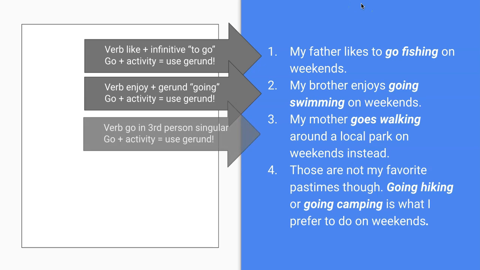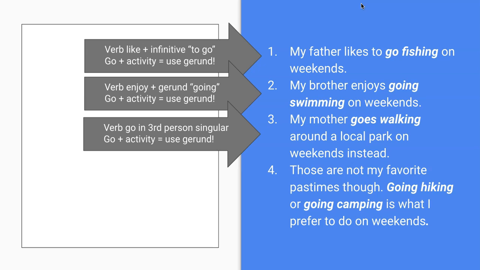Number 3, my mother goes walking around a local park on weekends instead. Okay, so in number 3, the verb here is the verb go. Because we are using a third person singular in the present tense, we use goes. My mother goes. And after the verb go, we use a gerund because again, we are talking about an outdoor activity.